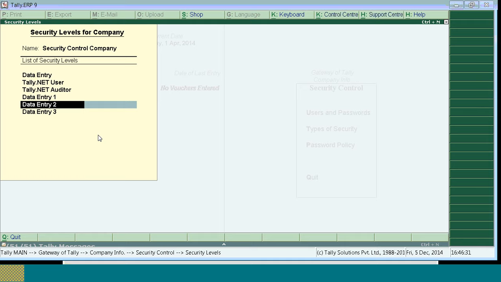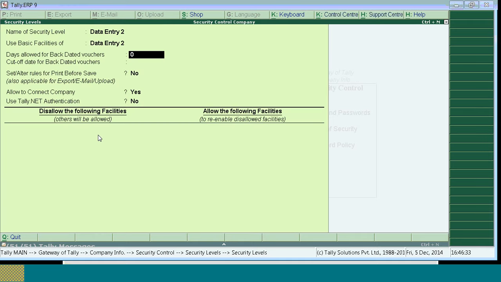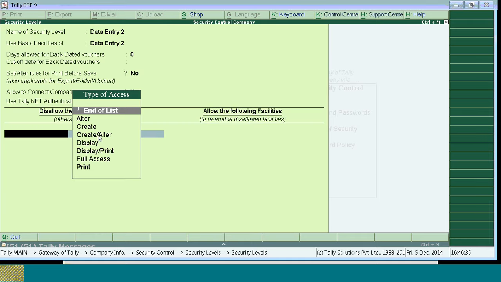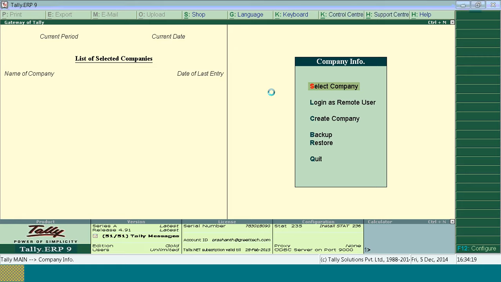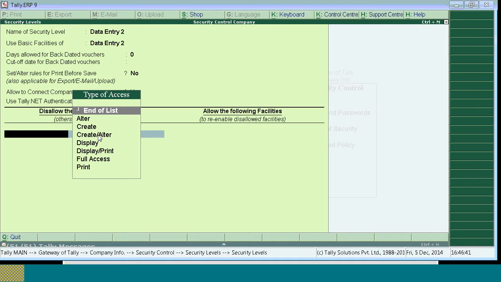Now for data entry 2, select data entry 2, the options will remain the same. See, for data entry 2, he is not allowed to pass any transaction, he is only allowed to view the transaction but not to delete.